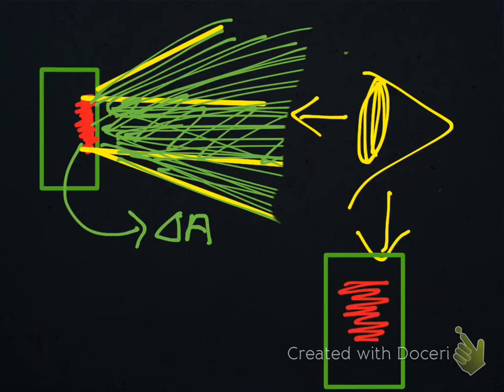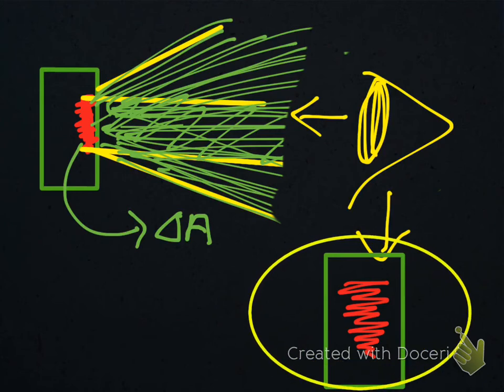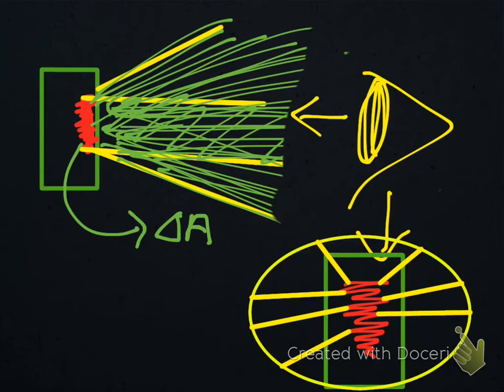We'll find that energy would come out like this. We'll get a circle, and the edges of the circle would be touching the area that we have considered.